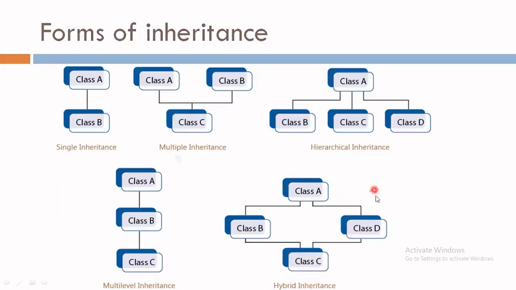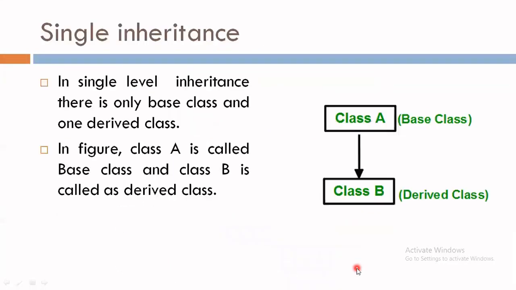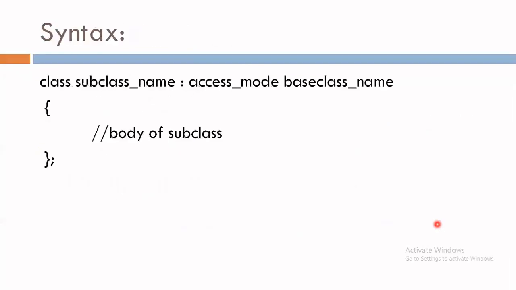So, we can say this type of inheritance is a hybrid inheritance. So, this is all about how we can imagine the different types of inheritances. Now, let's see, as we already discussed, single inheritance has one base class and one child class. Here class A is a base class and class B is a derived class. So, how do we define such kind of inheritance?